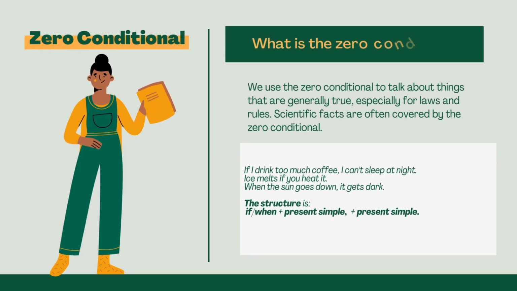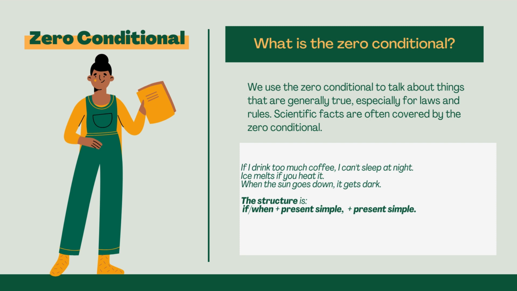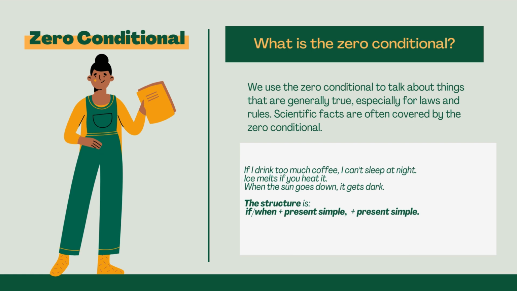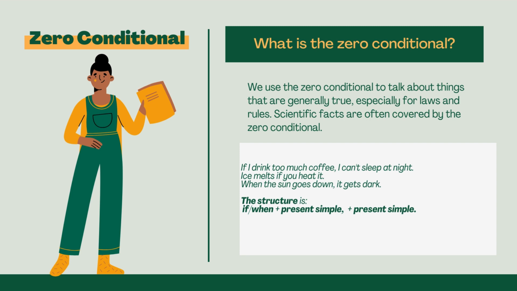Zero conditional. What is the zero conditional? We use the zero conditional to talk about things that are generally true, especially for laws and rules. Scientific facts are often covered by the zero conditional. If I drink too much coffee, I can't sleep at night. Ice melts if you heat it. When the sun goes down, it gets dark. The structure is if, when, plus present simple.